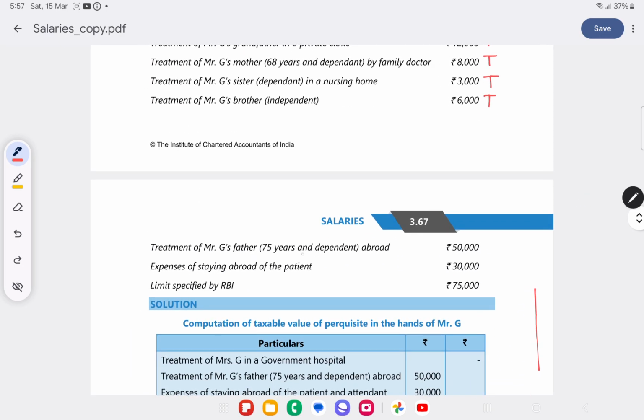Treatment of Mr. G's father, 75 years and dependent, abroad. So treatment and stay shall not exceed the amount prescribed by RBI. Treatment and stay is 80,000, amount prescribed by RBI is 75,000, so 5,000 will be taxable.